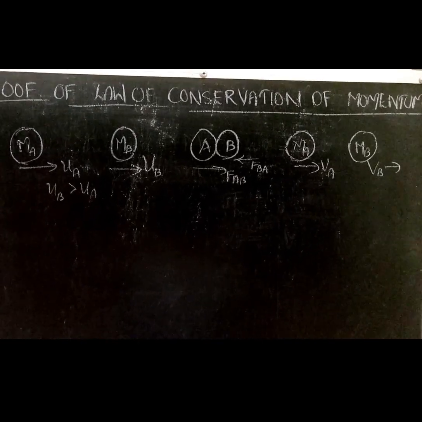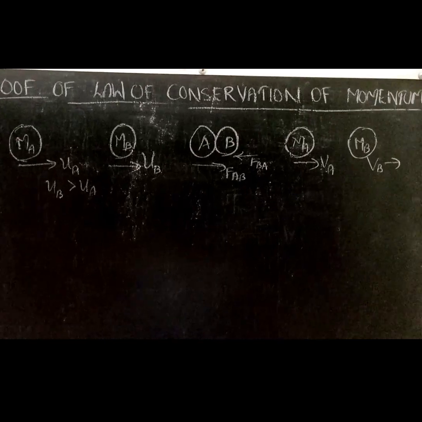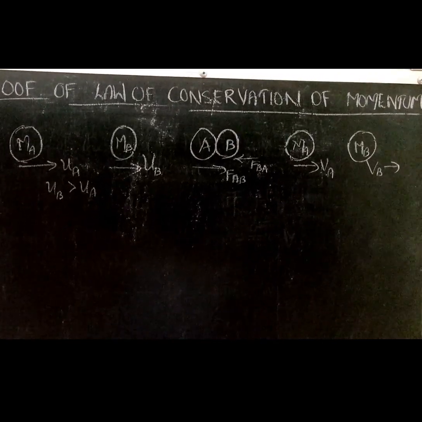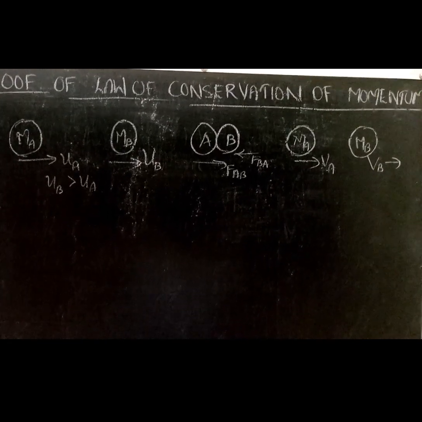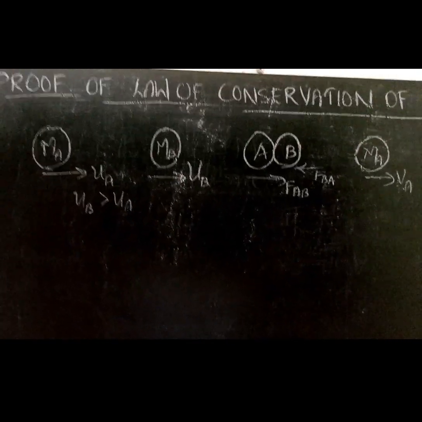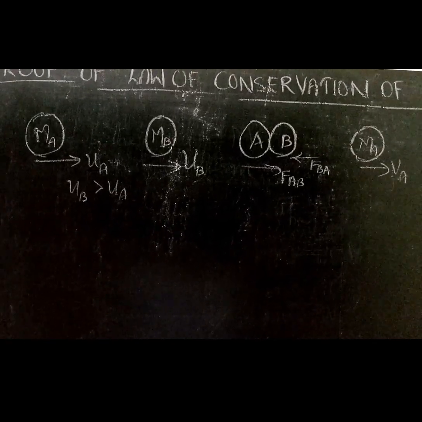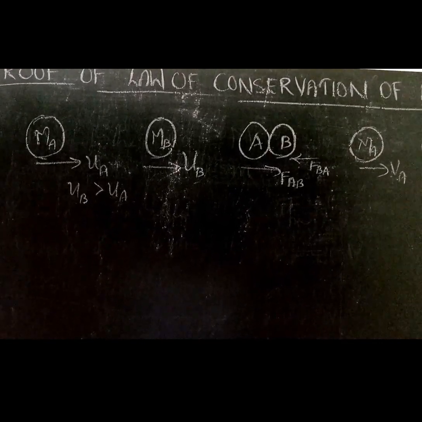Proof of law of conservation of momentum. To prove the law of conservation of momentum, as I told you earlier, we should consider two objects A and B having masses ma and mb. Here ma is moving with an initial velocity ua and mb is moving with an initial velocity ub.